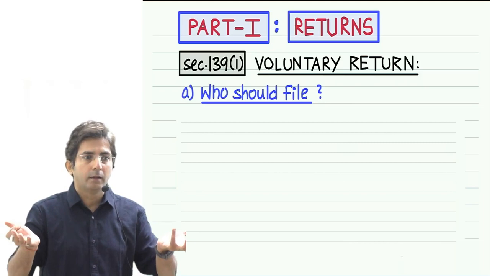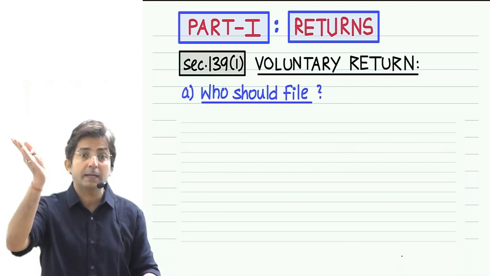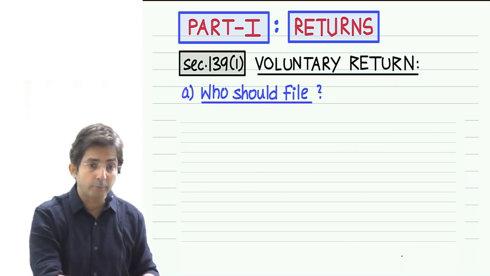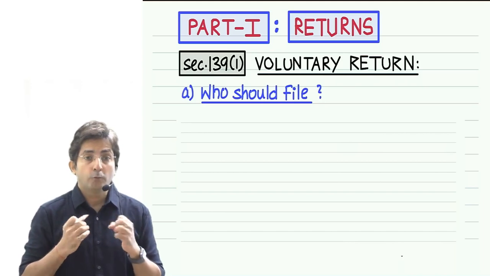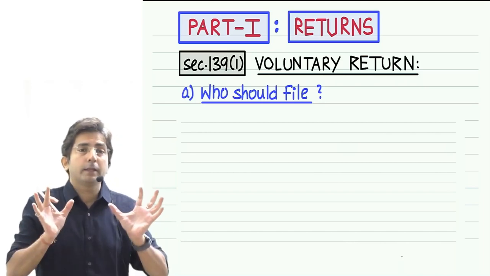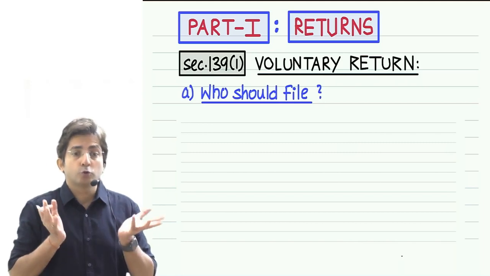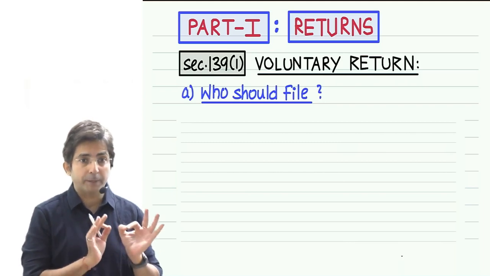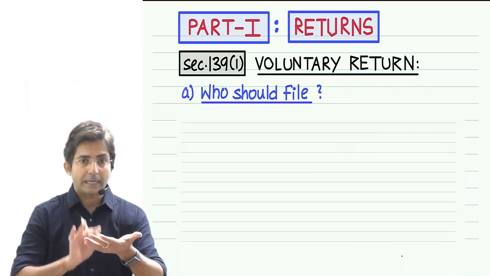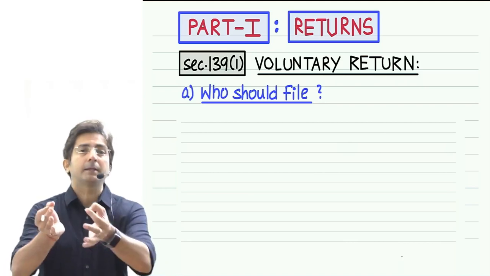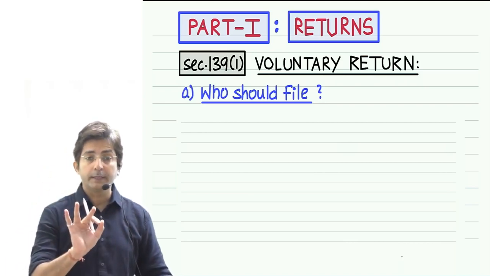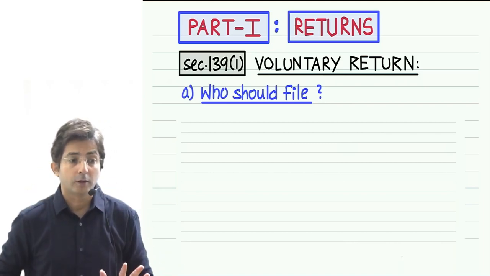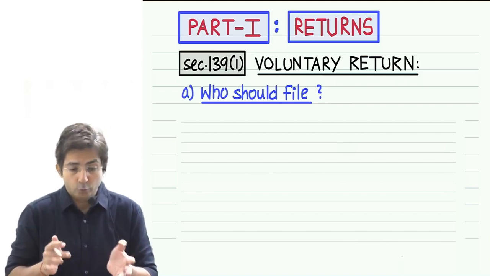Because if you don't file a return, how will the income tax department check whether you are paying the tax properly or not? So it is necessary for everyone to file the return, because the law has kept full trust in people. Whatever you are earning, honestly pay the tax. But God knows who pays honestly and who doesn't. So the law wants everyone to make their calculation in the form called return and submit it, so that we can check whether you have done the computation properly and whether you have paid the tax properly. And since we want to check, you need to file the return.